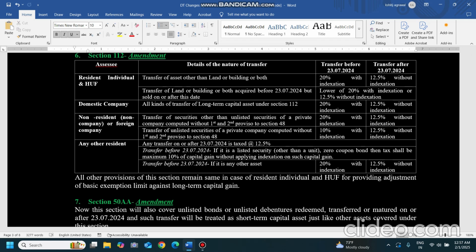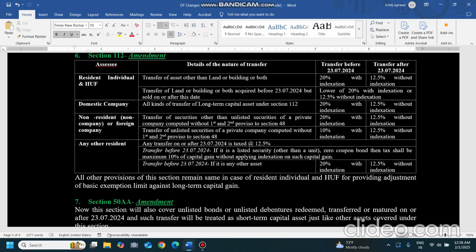If it is transferred before 23rd July and it is a listed security other than a unit, that other than a unit point was there in the short term category. And also, coming back to section 2 clause 42A, what is happening over there? If any listed unit is transferred before 23rd July and it was held for a period of less than 12 months, then it won't be considered as short term, because before 23rd July 2024 this period of holding change was not applicable on the companies.